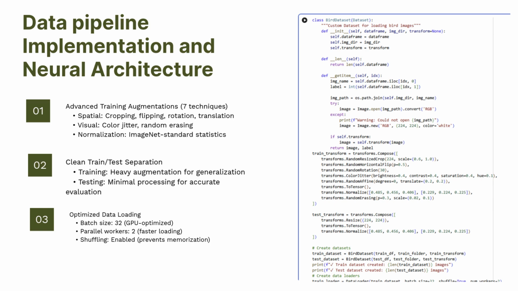Furthermore, we also have optimized data loading. The batch size I have given is 32 and shuffling has been enabled, which prevents memorization. The pipeline also maintains a clean separation between training and testing, as heavy augmentation is applied during training to enhance robustness, while testing uses minimal processing for accurate evaluation.